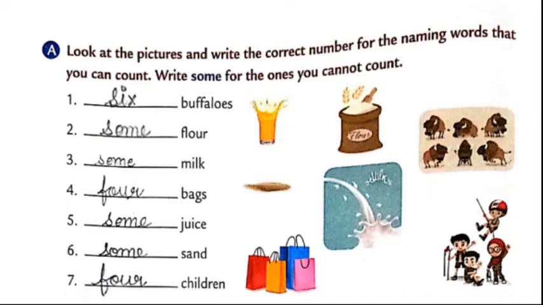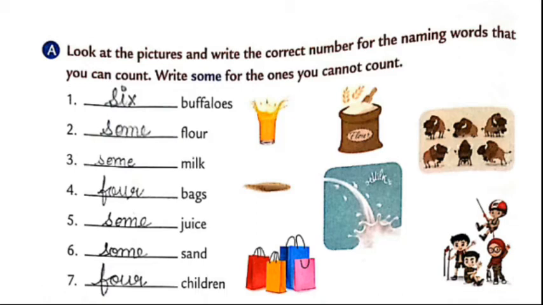Like in the first one, can you count the number of buffaloes shown in the picture? Yes, there are 6 buffaloes. So in the blank you are going to write 6. In number 2, flour. Can you count flour? No, it is not possible. So you are going to write some. Number 3, some milk, as milk is an uncountable noun.